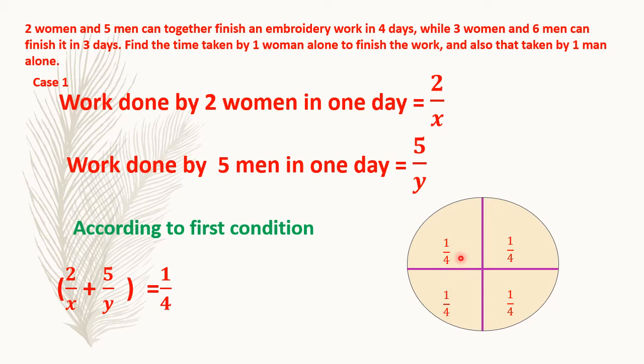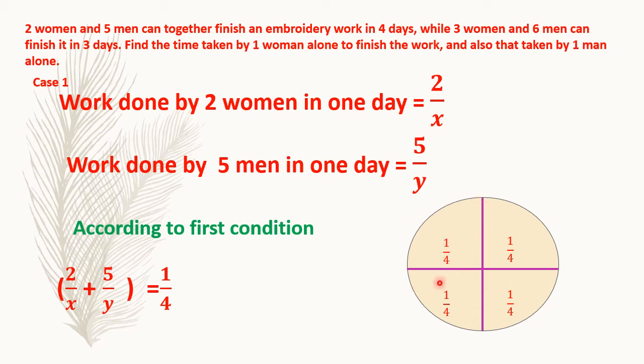And the same condition is applied to men. If one man requires Y days to complete the whole work, then in one day he will complete 1 upon Y. And particularly, as this condition is about 4 days, if the whole work takes 4 days to complete, then in one day 1 upon 4th of the work will be completed.